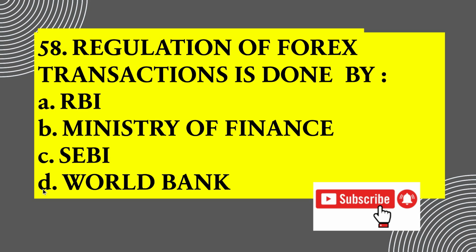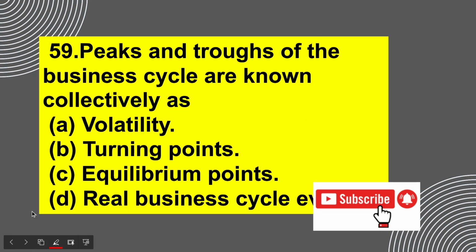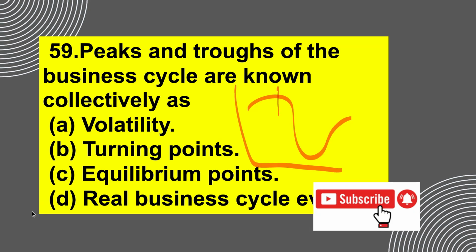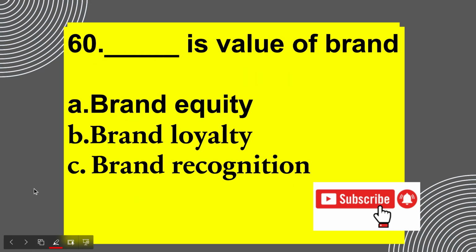Now regulations of forex. Forex means foreign exchange, and so it would come under RBI. Next question says peaks and troughs. So if we draw the business cycle curve, this would be the peak and this would be the trough, and they are the turning points. Next question: dash is value of brand. Here the answer would be brand equity.